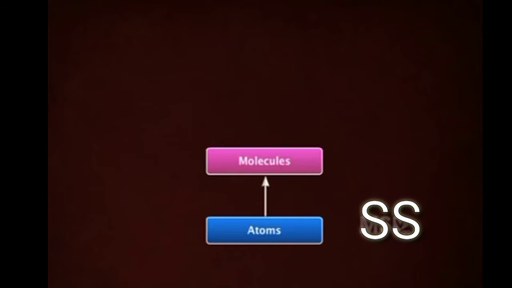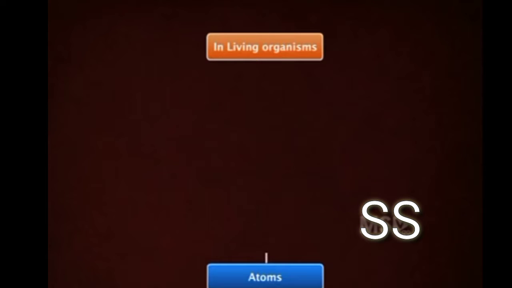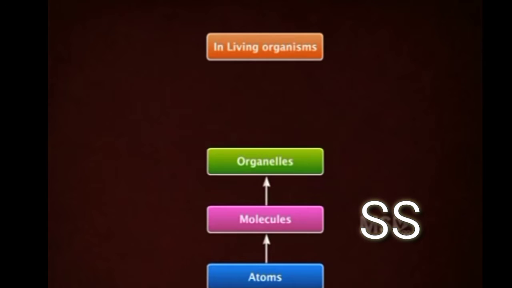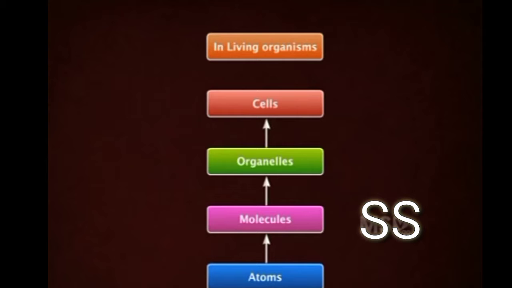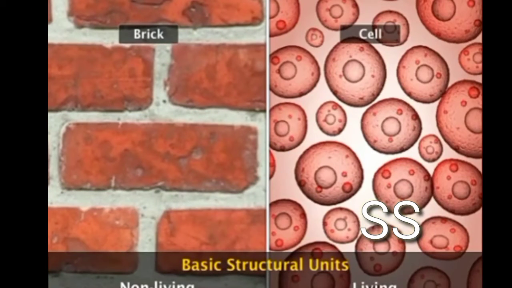Both the living and non-living are composed of atoms and molecules. The organization of these molecules into cells distinguishes living things from all other matter. The bricks in a building and cells in the living organisms are basic structural units.